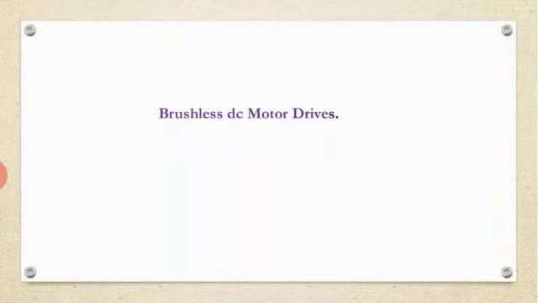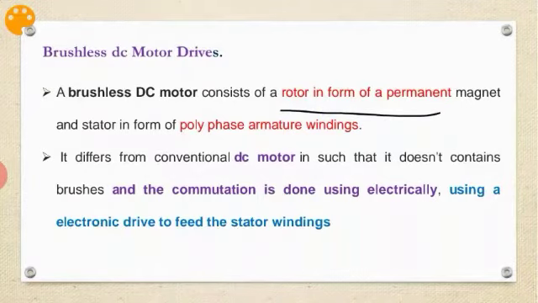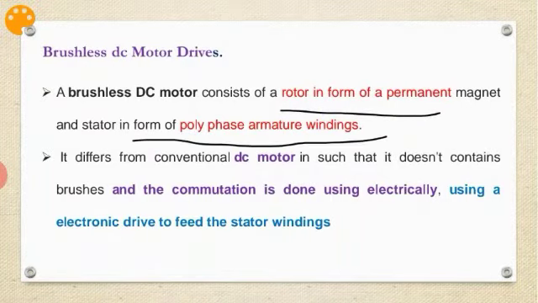Let us discuss the brushless DC motor. This slide gives the details about the brushless DC motor. The brushless DC motor consists of a rotor in the form of a permanent magnet and a stator in the form of polyphase armature winding.